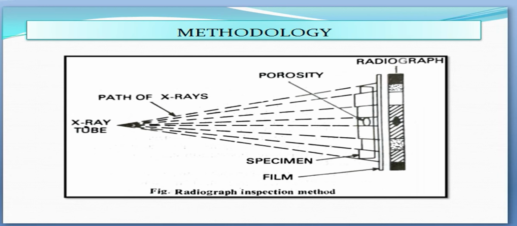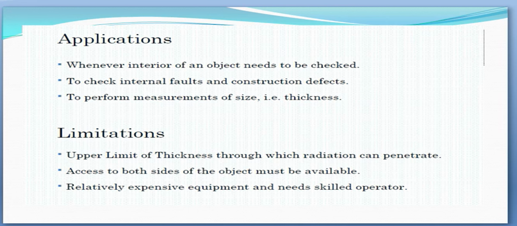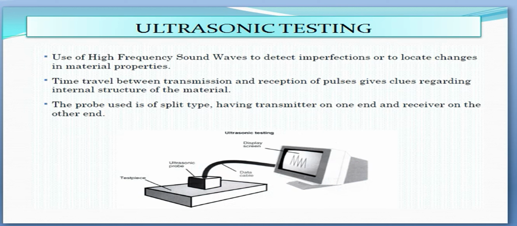Cracks cannot be detected unless they are essentially parallel to the radiation beam. Many discontinuities such as inclusions in wrought material, flakes, micro porosity, etc. cannot be detected unless they are sufficiently segregated. Laminations are nearly impossible to detect by radiography. So these are the applications and limitations of this process that I have told. Let's discuss ultrasonic testing.